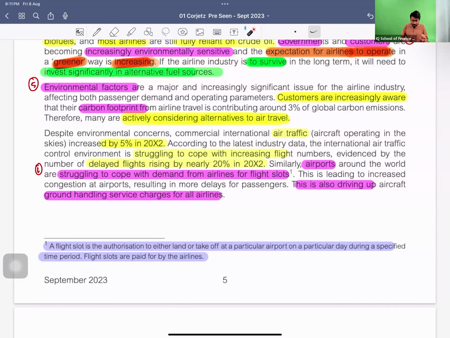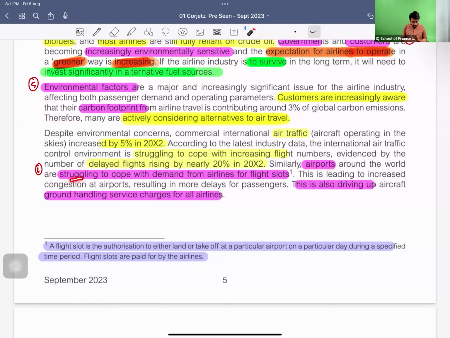The other main issue is that despite the environmental concern, commercial airline traffic is increasing by 5% in 2002, and the ATC department, which controls the air traffic, is struggling to cope with the increasing flights. They are having problems managing the traffic, because the demand for airline travel and destinations is increasing. So it is also causing delays in flights as well.